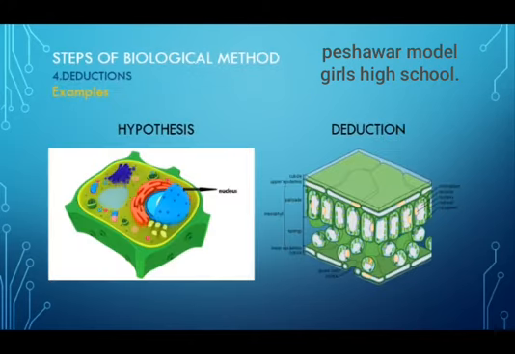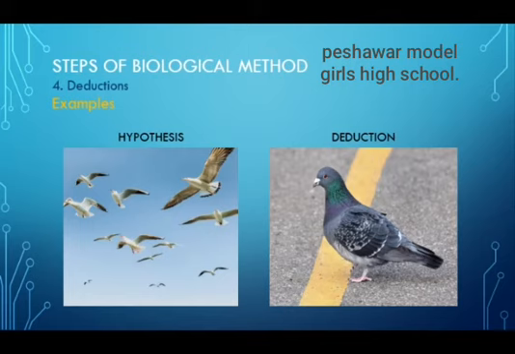For example, if a biologist has observed plant cells, he will give hypothesis that all plant cells have a nucleus. Then the deduction will be if all plant cells have a nucleus, then a nucleus will be observed in each cell of a blade of grass under the microscope. Blade means leaf. If someone has observed birds, he can say that all birds have wings, then the deduction will be if all birds have wings, then pigeon is a bird.